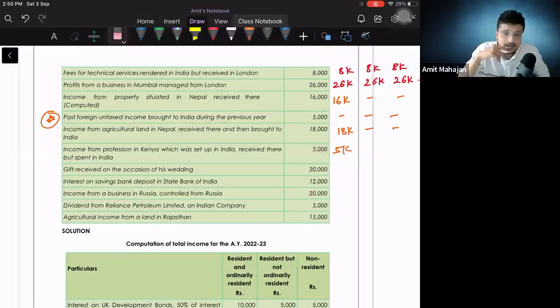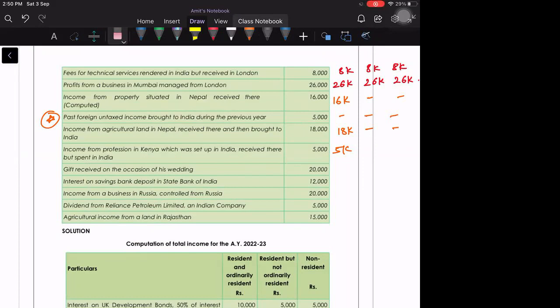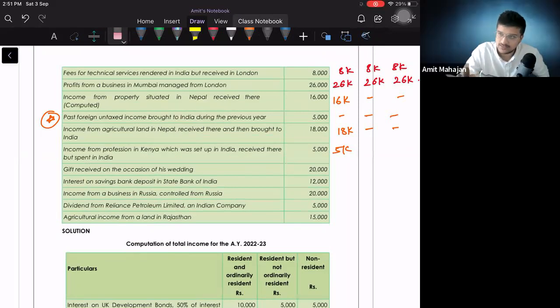Okay, then RNOR. First we'll talk from NR's perspective. Income from profession in Kenya, which was set up in India, received there. Again, the similar question has come for non-resident. Exactly. Same question किया ऊपर हम लोग ने. For a non-resident, even though the business is set up in India, it will not be taxable. Okay, so here it will be 0.